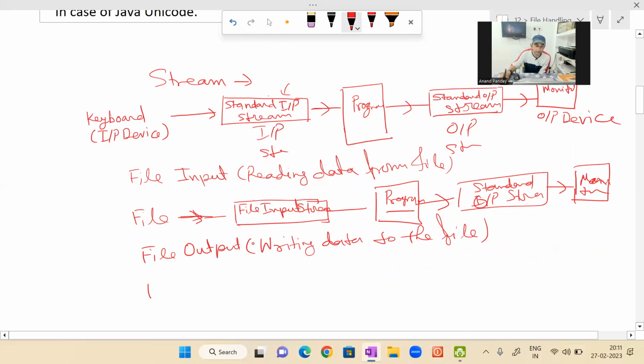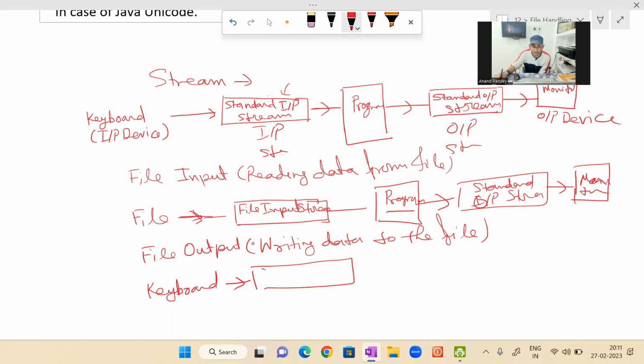So in case of file output, what happens? Data will be taken from the keyboard. We will type from the keyboard, and the same data we will store in the file. So data will be taken, means input will be taken from the keyboard. And as I told, it will be sent to the standard input device. The data sent by the keyboard will be stored into the standard input stream.